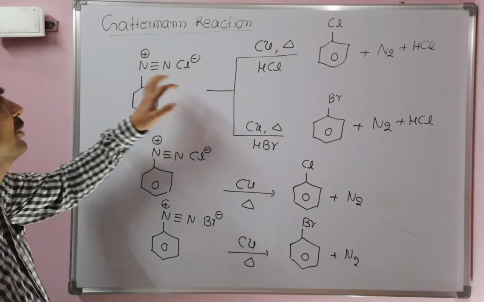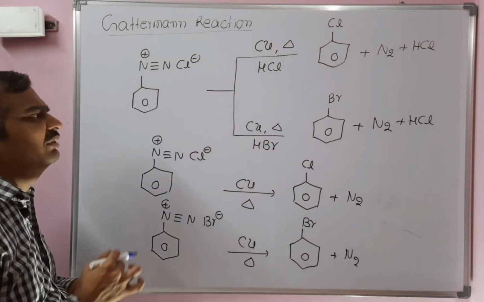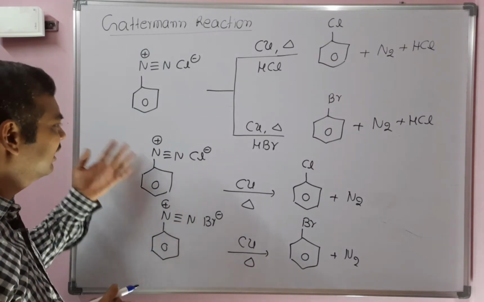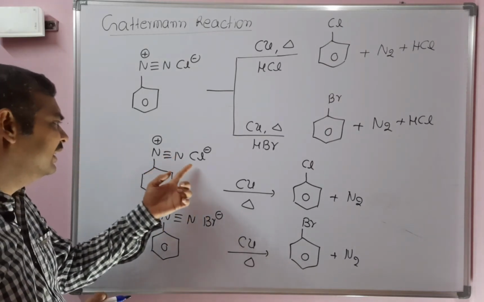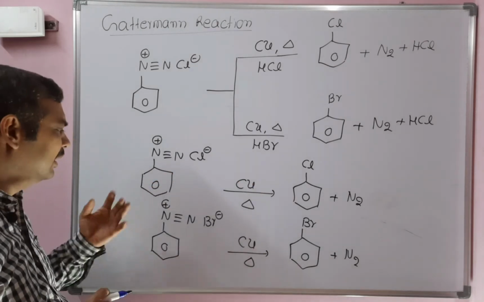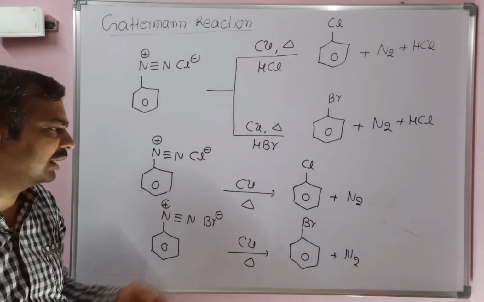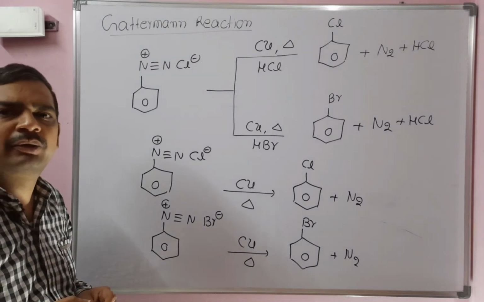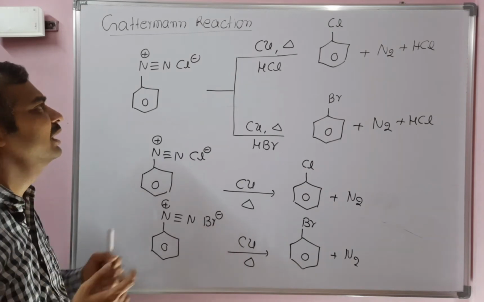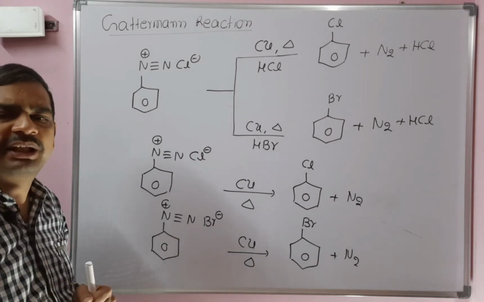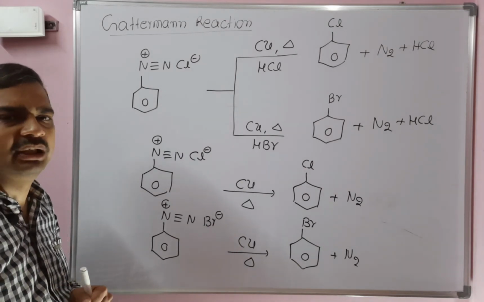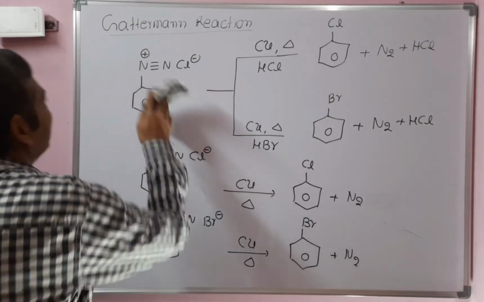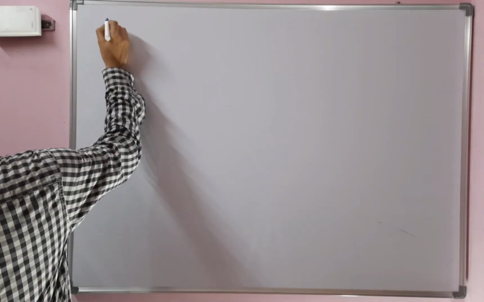So when benzene diazonium chloride reacts with copper in presence of HCl or copper in presence of HBr, we will get chlorobenzene and bromobenzene. Or directly we can heat benzene diazonium chloride with copper to get chlorobenzene, or heat benzene diazonium bromide with copper to get bromobenzene. This is the Gattermann reaction. We can prepare chlorobenzene and bromobenzene by using Gattermann reaction, and also by Sandmeyer reaction. Next, Balz-Schiemann reaction.